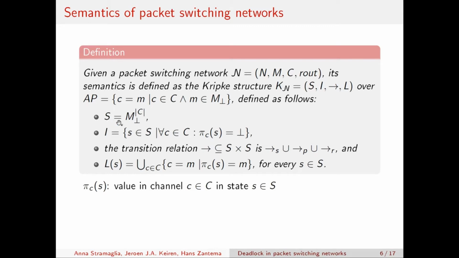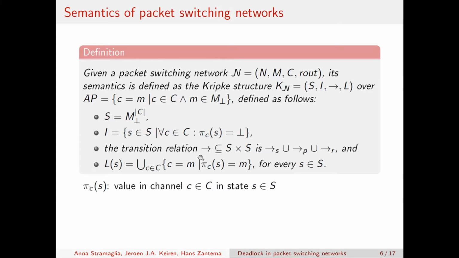So we have this set of states, and the state is identified by the content of its channels. Then we have the set of initial states, and a state S is said to be an initial state if it contains only empty channels.